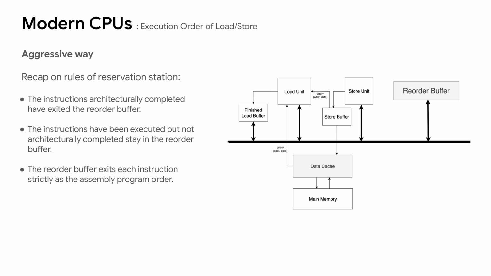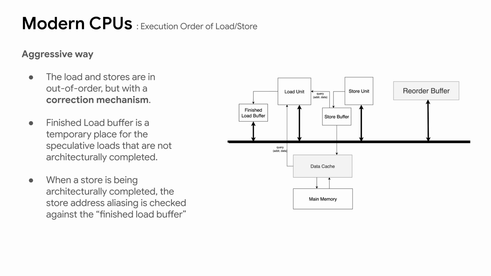The more aggressive way is to allow fully out-of-order execution of the load and store instructions, but with some correction mechanism. Remember these rules about the reservation station. The instructions architecturally completed have exited the reorder buffer. The instructions that have been executed but not architecturally completed stay in the reorder buffer. The reorder buffer exits each instruction strictly in the assembly program order.